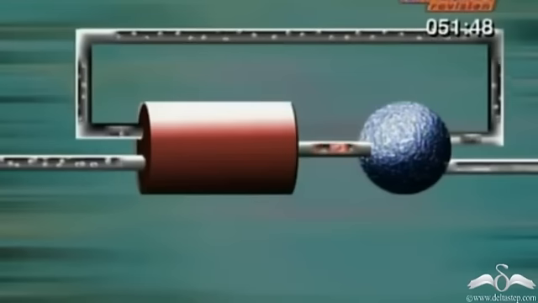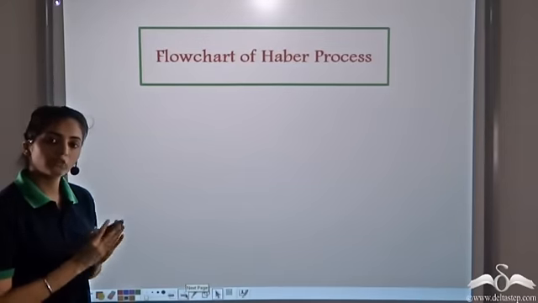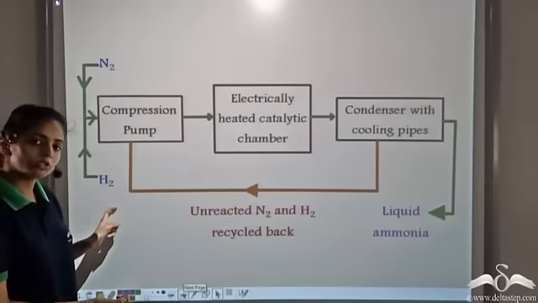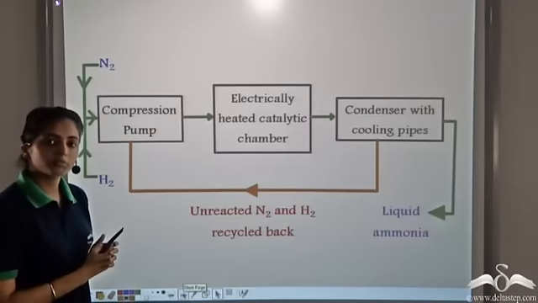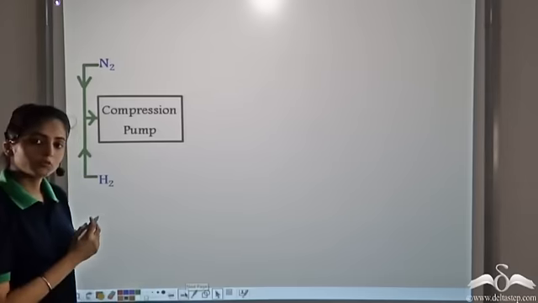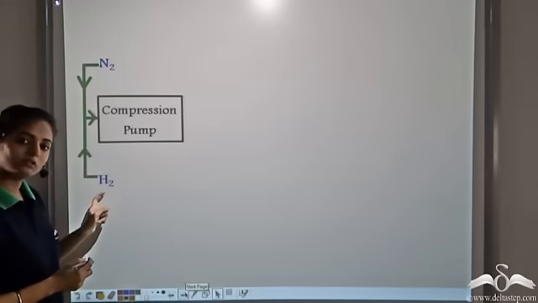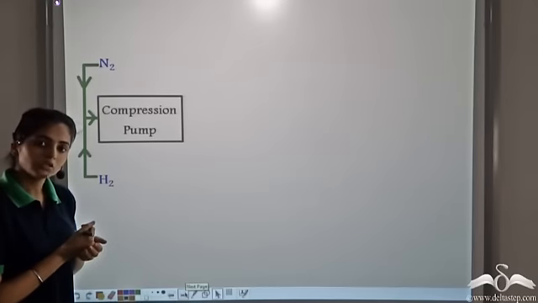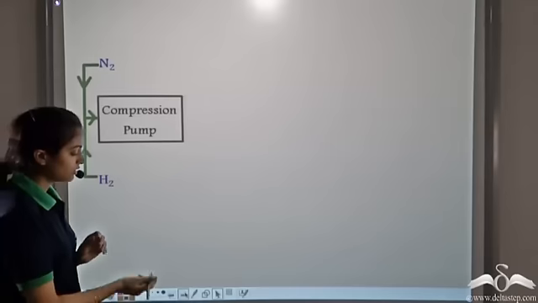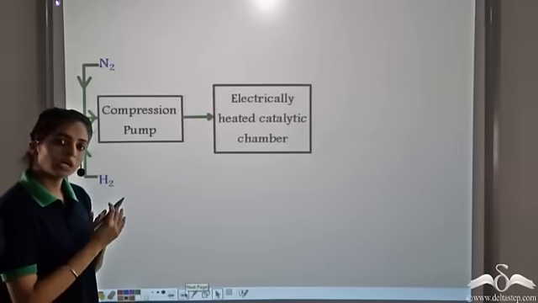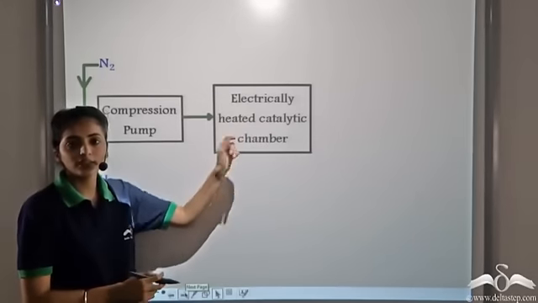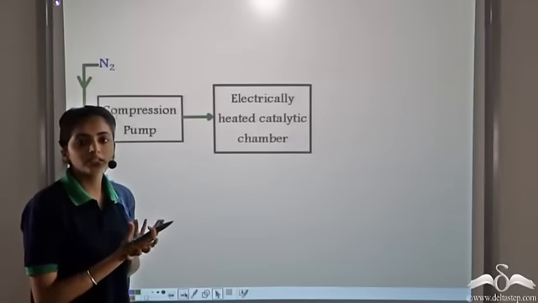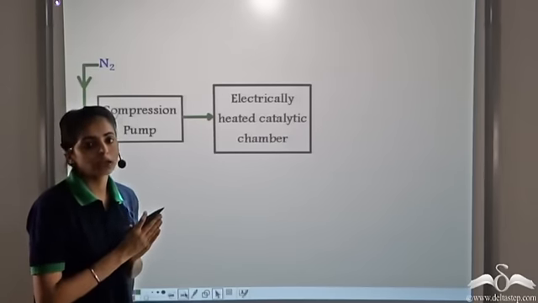So what are we doing in this case? We can see a flowchart for the Haber's process. This is what is happening. We start with nitrogen and hydrogen and we get liquid ammonia. Let's see the process one by one. So in the first step, we take nitrogen and hydrogen. It is made to pass through compression pump. Now this increases the pressure and so the atoms separate out. Then the nitrogen and hydrogen atoms are made to pass through electrically heated catalytic chamber. In this we have iron or molybdenum catalyst that increases the rate of the reaction and forms ammonia molecule.